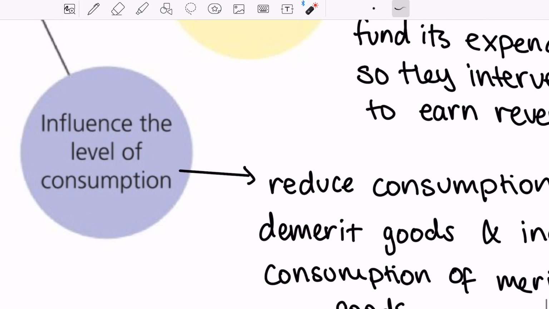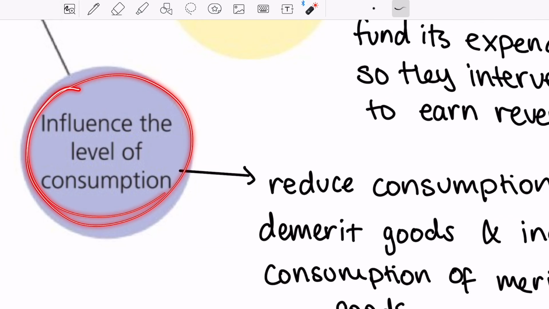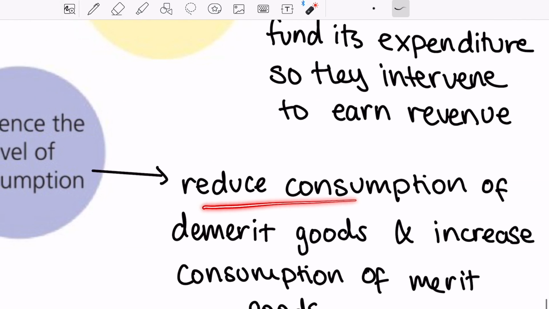Now, moving on, it is to influence the level of consumption. Governments want to reduce the consumption of demerit goods, like, for example, they want to reduce the consumption of cigarettes because it is a demerit good, it harms the population, and they want to increase the consumption of merit goods. For example, they want people to be consuming more in terms of getting more education or eating healthier foods. So this is one reason why governments intervene.